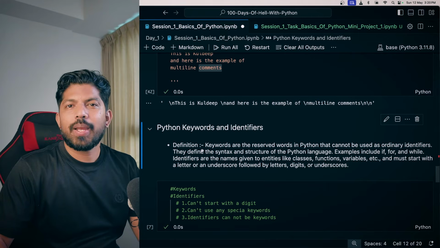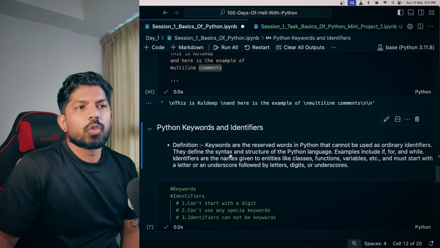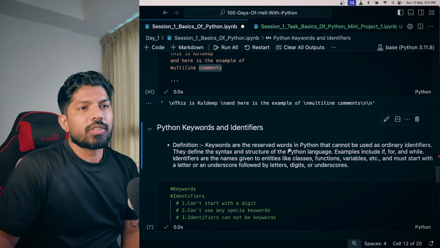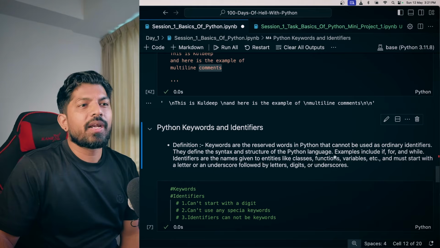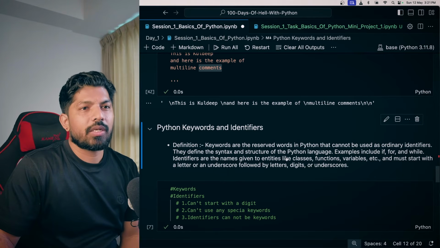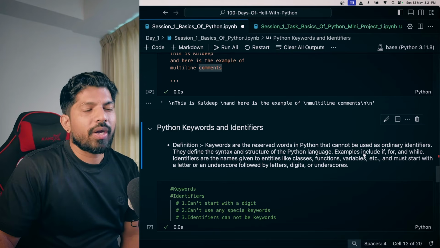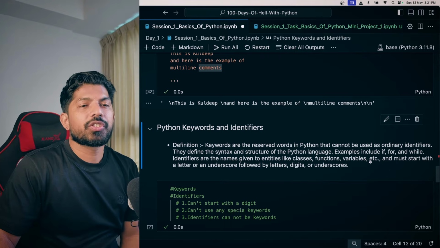So the next is Python keywords and identifiers. Keywords are the reserved words in Python that cannot be used as ordinary identifiers and that define the syntax and structure of the Python language. Examples include if, for, and while. Identifiers are the names given to entities like classes, functions, variables, etc., and must start with a letter or an underscore followed by letters, digits, or underscores.